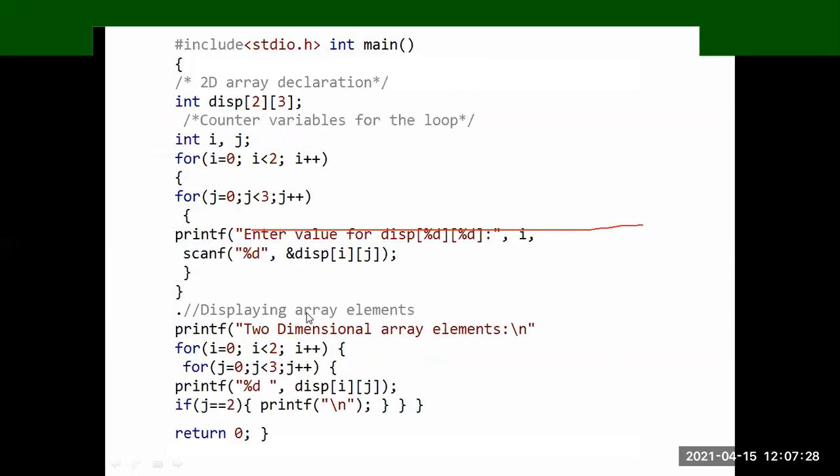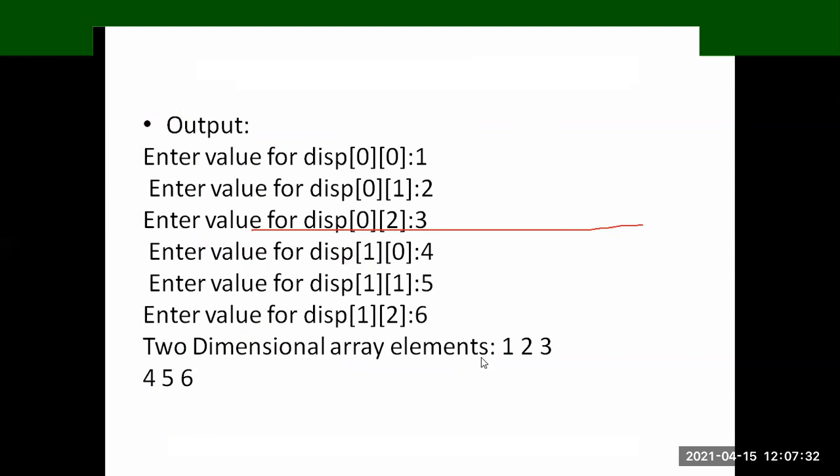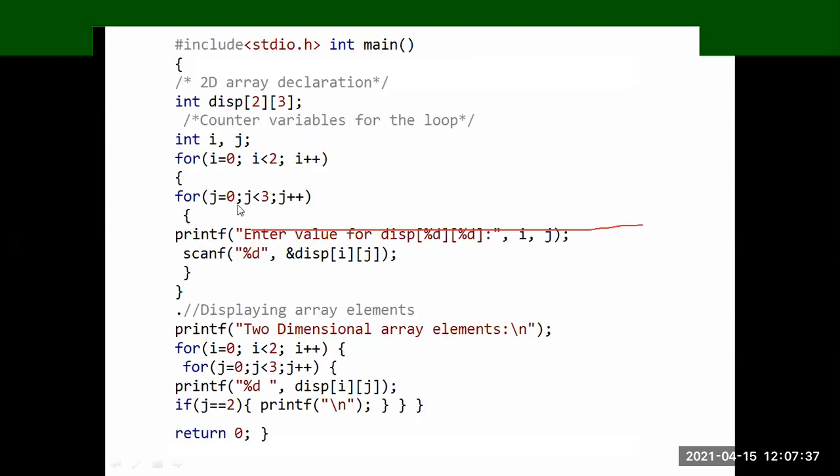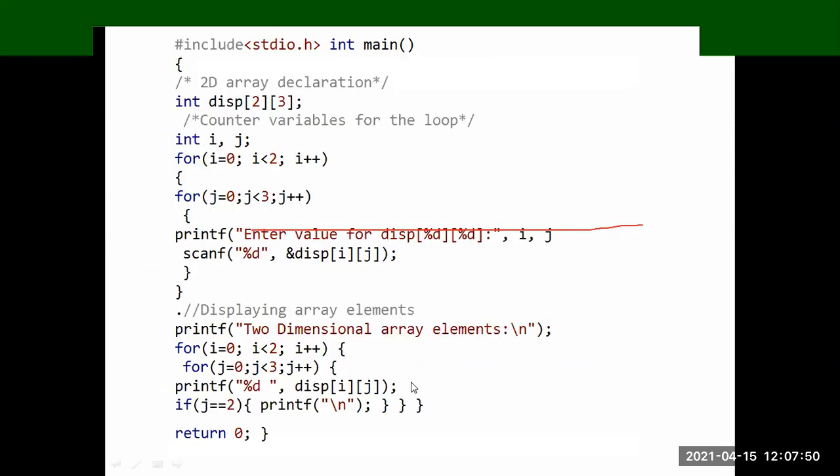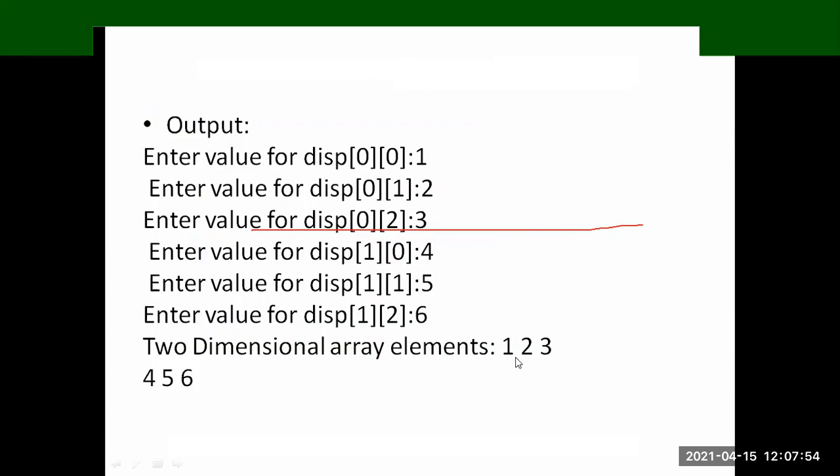Here I am giving my own values and they will be printed on the screen. So I give 0 0 the value 1, next 0 1 is 2, 0 2 is 3, and in this way I give the values. The output is 1 2 3 4 5 6 because I gave 2 rows and 3 columns.